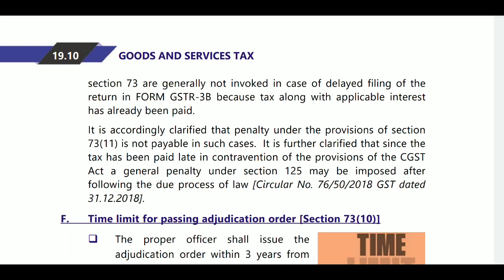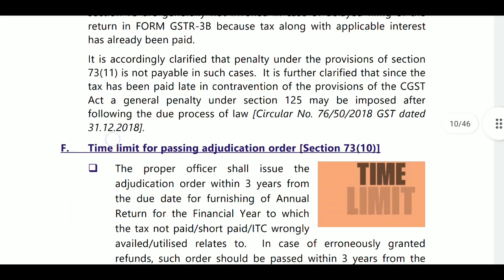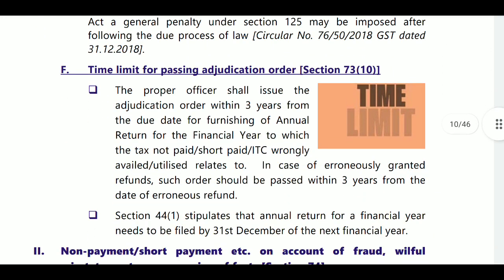It is further clarified that since the tax has been paid late in contravention of the provisions of the CGST Act, the general penalty under section 125 may be imposed after following due process of law. What is the amount of general penalty? 10,000 rupees.